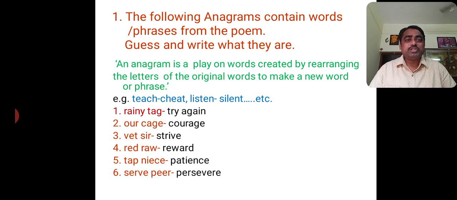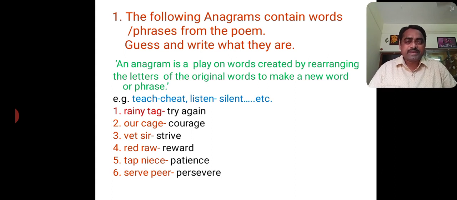It is cheat, CHEAT. See, teach is a word having 5 letters. Your new word should be made with the same 5 letters. So the anagram of teach is cheat.